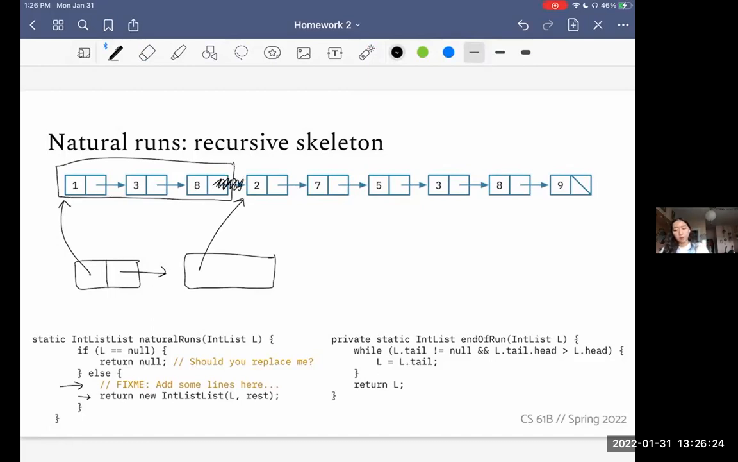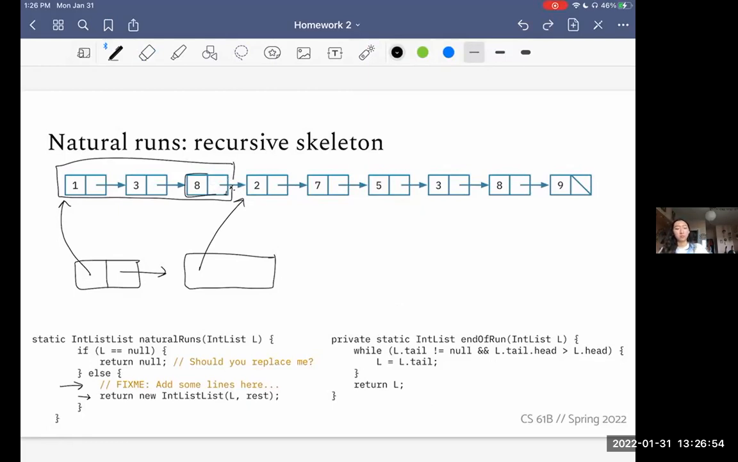So for the first part, how can we get to this element and make sure its tail is null? Hint, we have a method that we just agreed would get us there, to the end of our first run. And so maybe that's helpful. And then the other thing is, how do I make the rest of it happen? Do we have some method that takes an int list and divides it into its natural runs? Well, yeah, that's natural runs, right?